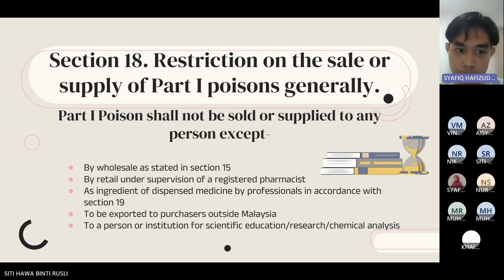Part 1 poisons, which are poison Groups A, B, C and D, should not be sold or supplied to any person except by wholesale, by retail under supervision of registered pharmacists, as dispensed medicine by professionals, to be exported to a purchaser outside Malaysia, and to a person or institution for scientific education, research and also chemical analysis.